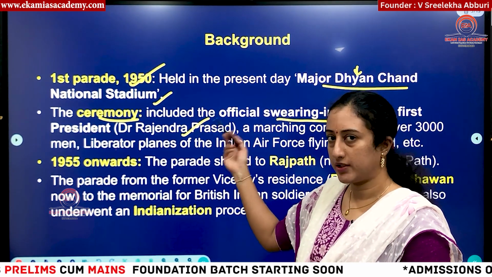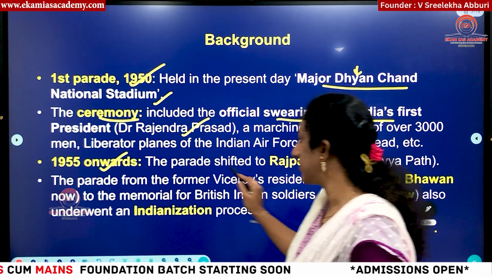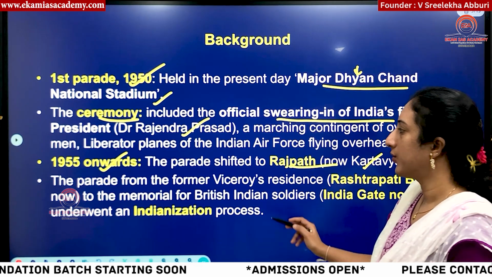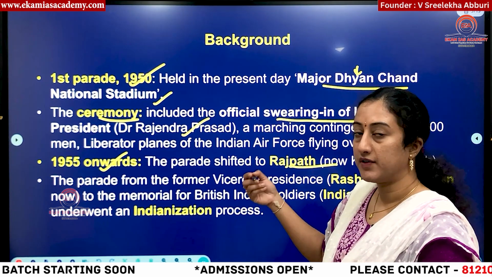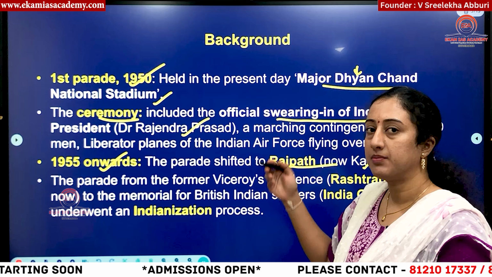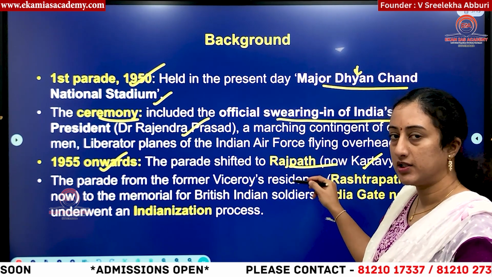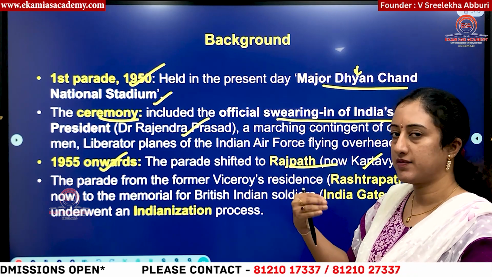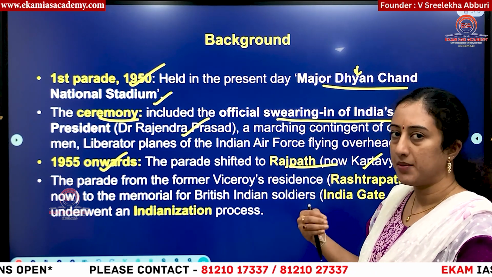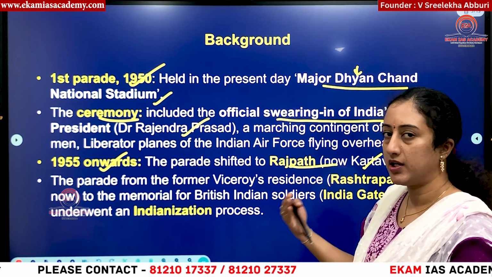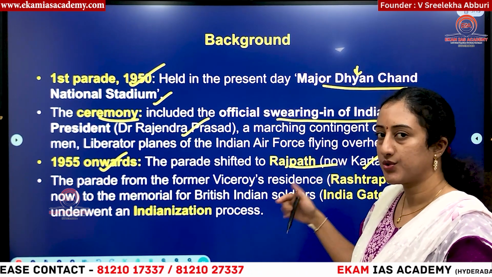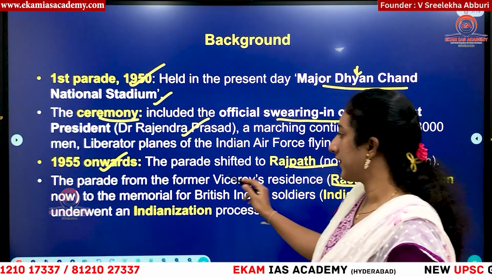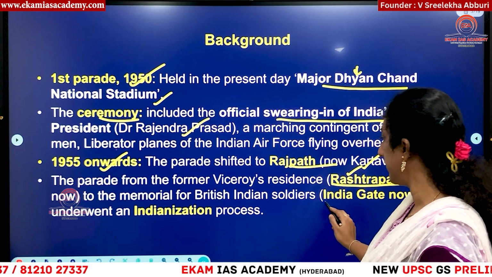Okay, so that started to mark that event, and from 1955 onwards we shifted this to Rajpath. Now we are calling this Kartavya Path, okay? And you can see here the parade will be celebrated from Rashtrapati Bhavan. Rashtrapati Bhavan earlier used to be the Viceroy's house, okay? Because the post of Viceroy after independence we replaced with the president, because it should be an elected head, right? In India, the president is elected indirectly, right? So here it is named Rashtrapati Bhavan, and from Rashtrapati Bhavan the parade will continue till India Gate.